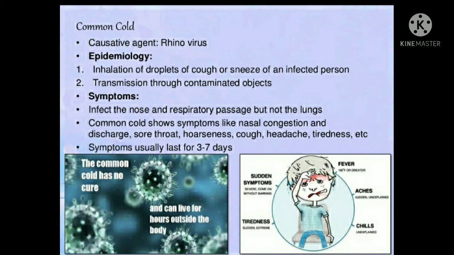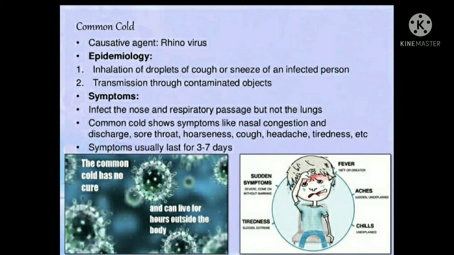What about the epidemiology of this disease? It is transmitted by inhalation of droplets of cough or sneeze of the infected person. It means when you come in contact with the sneezing and cough droplets of the infected patient, you carry this disease. The transmission of the disease also occurs through contaminated objects. When the patient touches an object and then you also touch that object, by this method the disease enters your body.